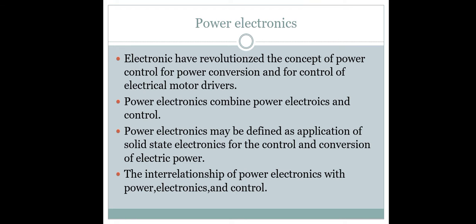The history of power electronics. The metal tank rectifier was introduced gradually, then devices were applied to power control until the 1950s.